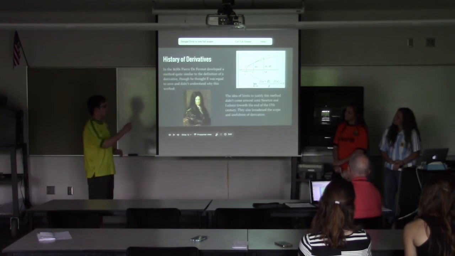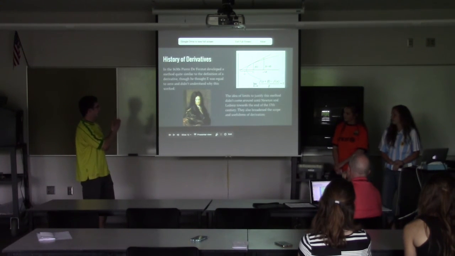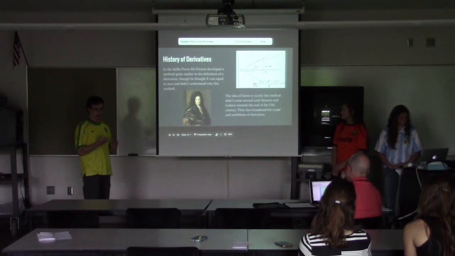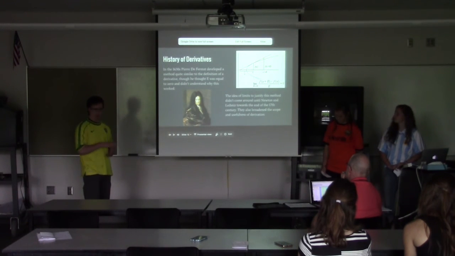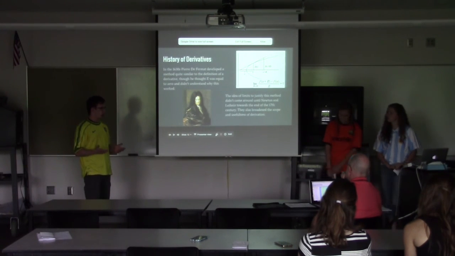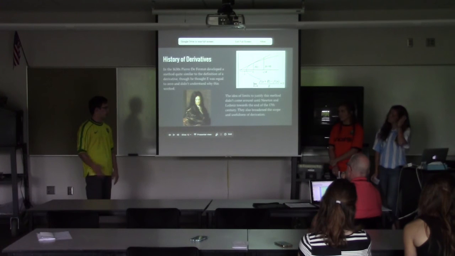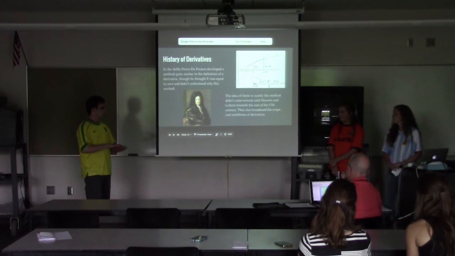So we use delta x now, but he used e, and he would make e smaller and smaller. The issue is that as he would do this, he would get to a point where e was 0, and he was dividing by 0 in his solutions, and you didn't really know why that worked, but the math still checked out anyways. And also he couldn't do this universally. He could solve some polynomials and stuff, but it wasn't a universal method he could use everywhere.